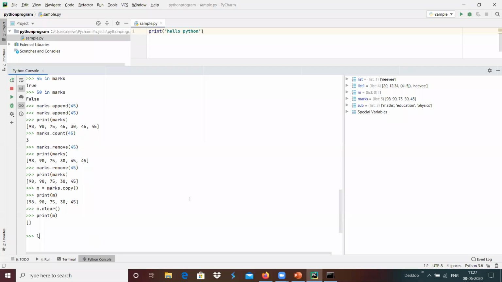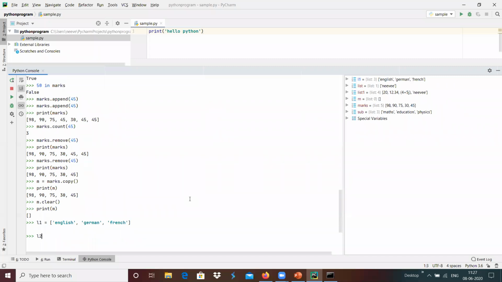For example, L1 has the subjects English, German, and then French, and then I have another list, L2, with maths, physics, and maybe chemistry over here.